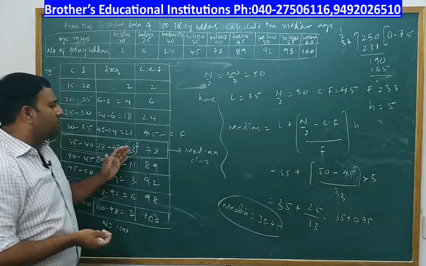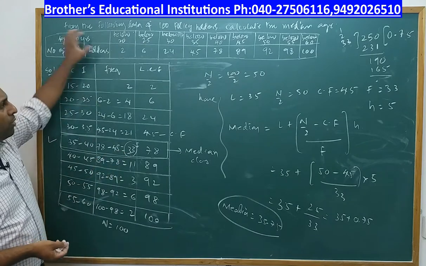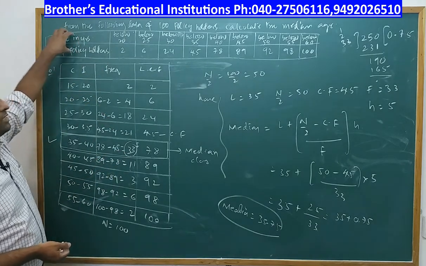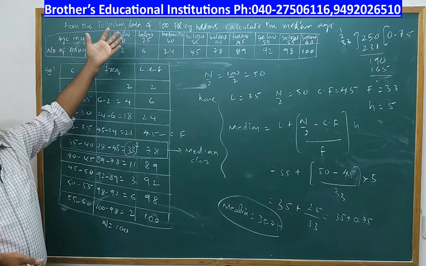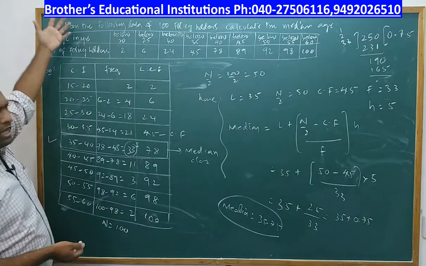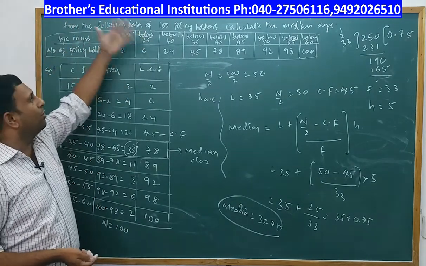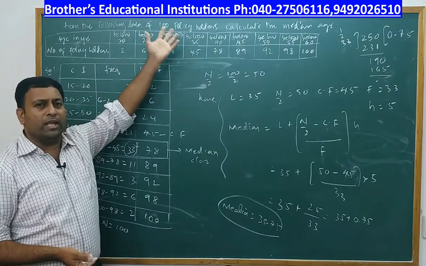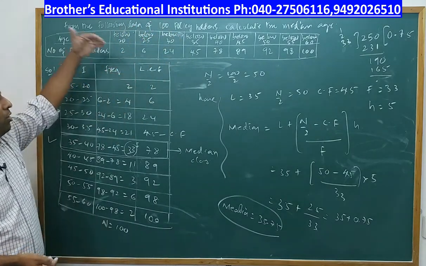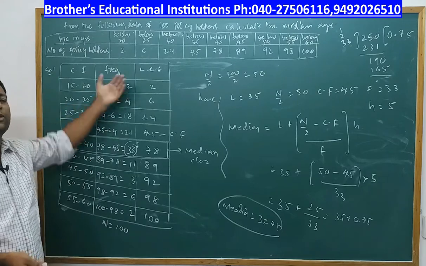What is important is writing the table from horizontal to vertical where the data is provided like this. In the next problem, you will come across where the data or age in years is given as above something, about 20, about 25, about 30. That also you can download or rewrite properly and then proceed with the median problem.